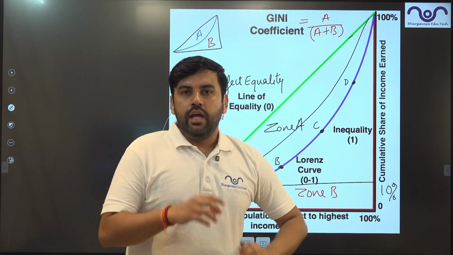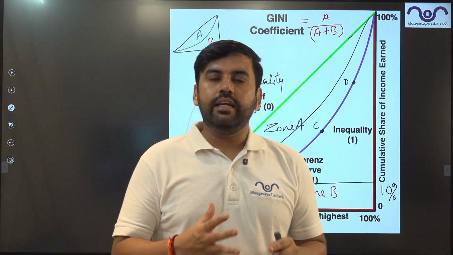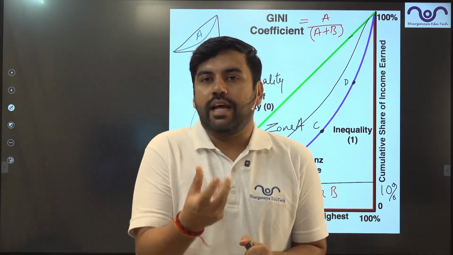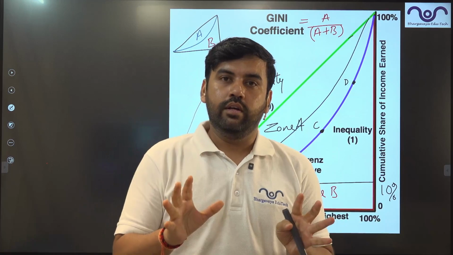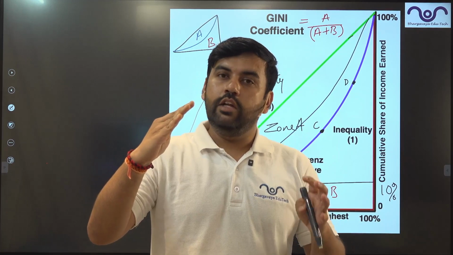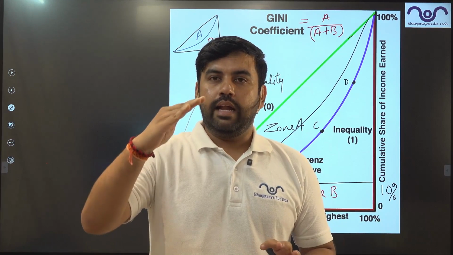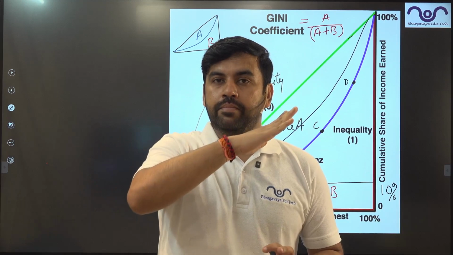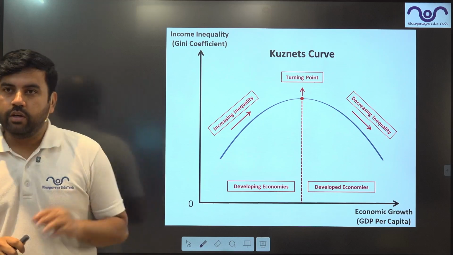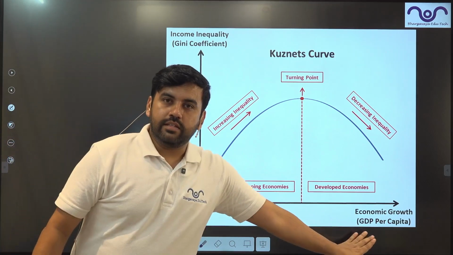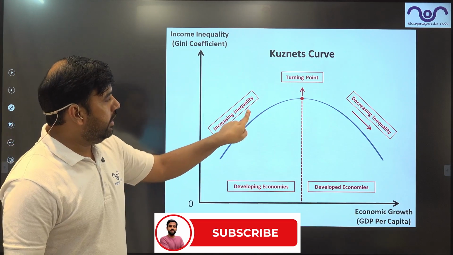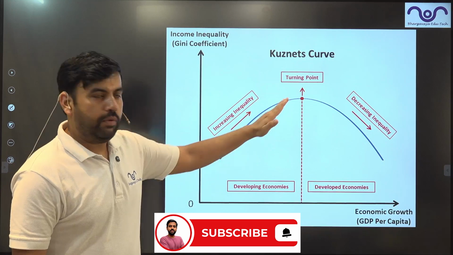Now Kuznets says that whenever the GDP of a country improves, there is a sign which says that overall there is an improvement. So as the GDP increases, initially the Gini coefficient will be high. But when the GDP increases further with time, the Gini coefficient is going to decline. Now this is shown by a Kuznets curve. Now look at this curve. On this side we have time, on this side we have the Gini coefficient. So initially the Gini coefficient is increasing, as you can see, it is going upward.